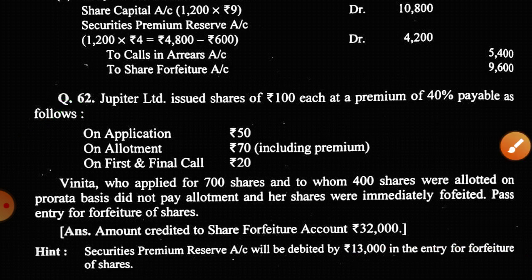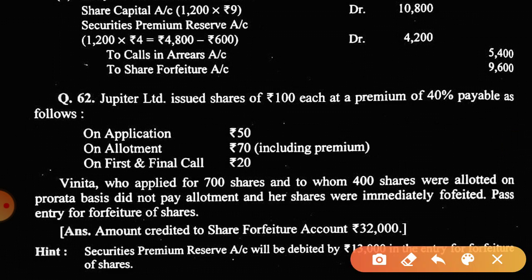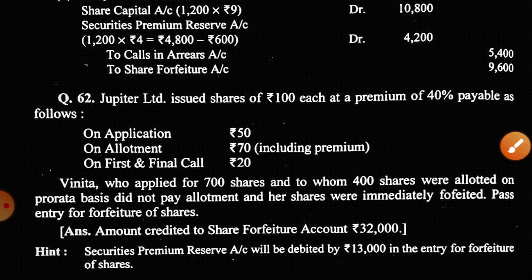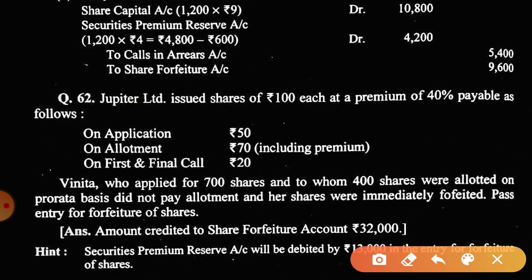We have to pass the journal entry only for forfeiture of shares. Jupiter Limited issued 100 shares of rupees 100 each at a premium of 40%. That means 40% of 100, that is rupees 40. Is this clear? On application 50, and on allotment 70, including premium, that means 30 plus 40.